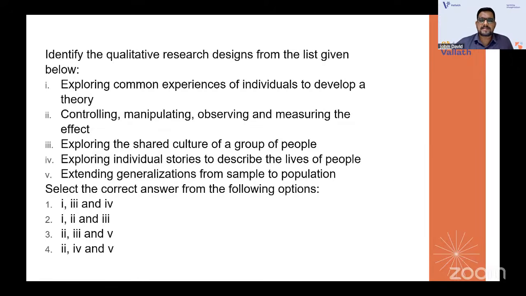Identify the qualitative research designs from the list given below. Exploring common experiences of individuals to develop a theory. Controlling, manipulating, observing, and measuring the effect. Controlling and manipulating mostly goes with experimental, which means quantitative. So two won't be there, and the answer will be 1, 3, and 4. All the other options have two. See, there you need to crack it. Don't go and read the next one. Two is not there, so definitely the first option will be the right answer. That is the idea.